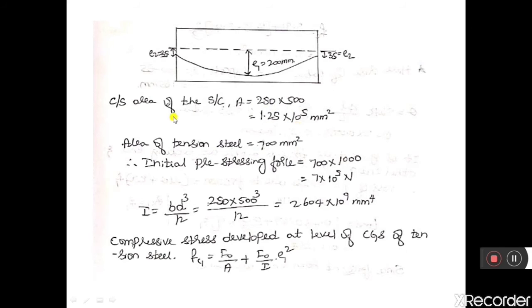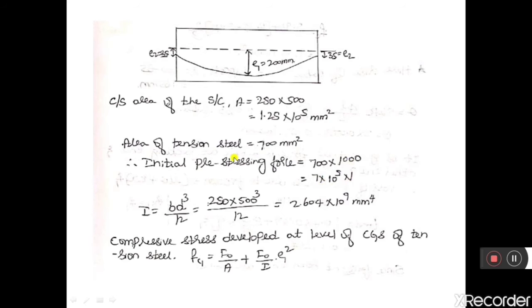The total area of tension steel, which is subjected to tensile force, is given as 700 mm square. Therefore the initial pre-stressing force is equal to area into initial pre-stress, that is 7 into 10 to the power of 5 Newton.